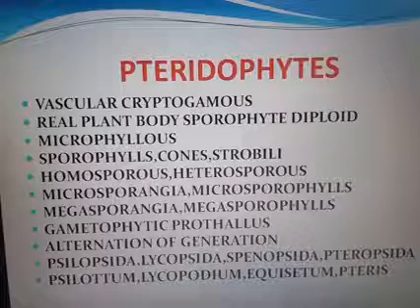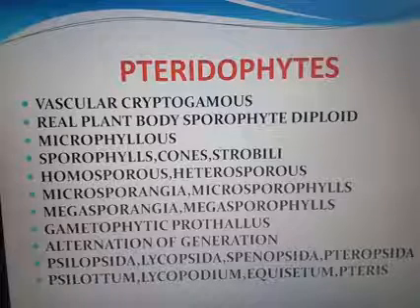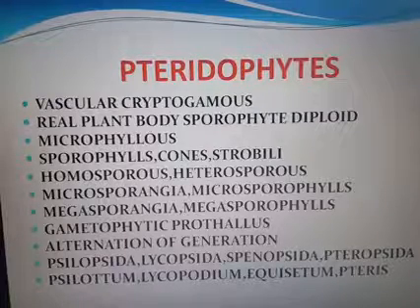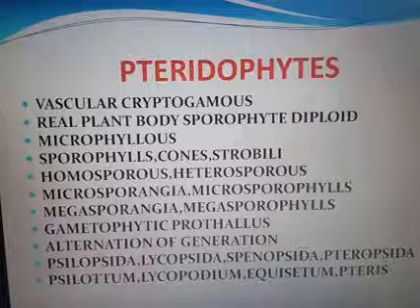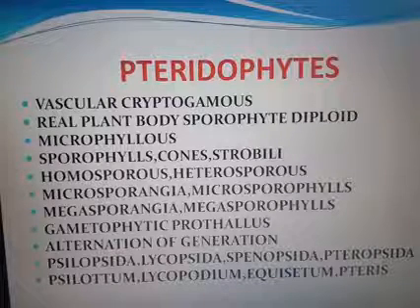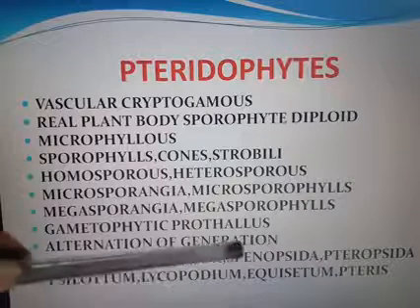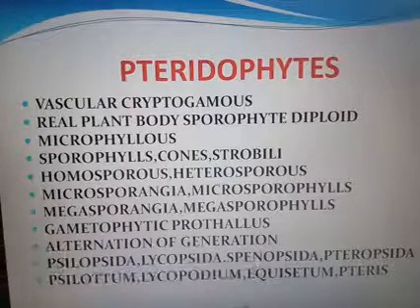So the spore germinates and forms prothallus. Again from the prothallus they form spores. That's why it is known as alternation of generation. Mainly the pteridophytes are again divided into 4 types: Coelopsida, Lycopsida, Sphenopsida and Pteridopsida.